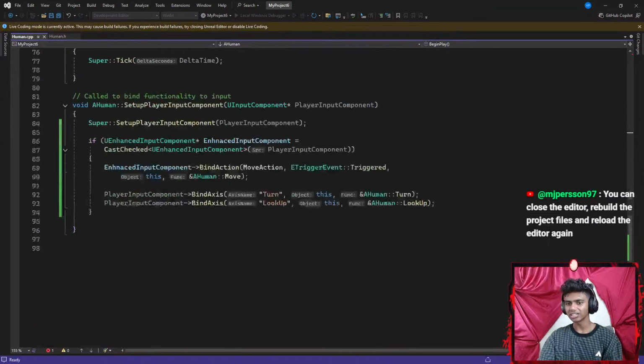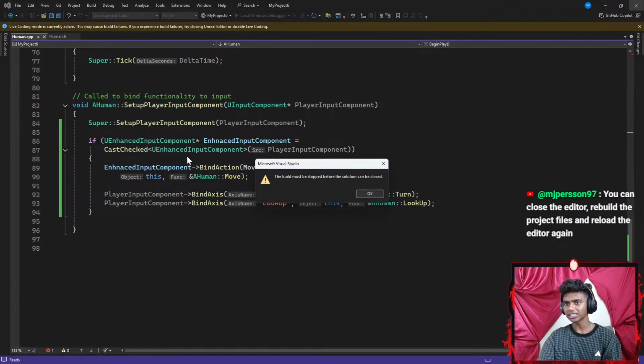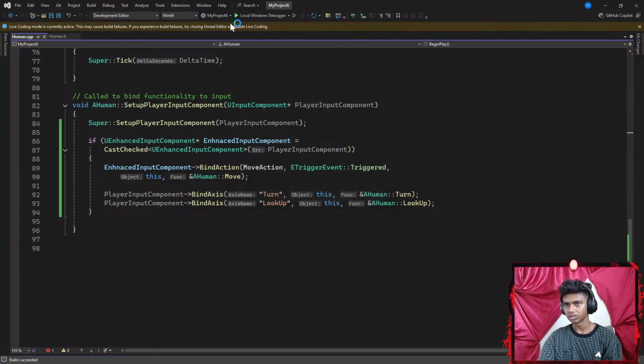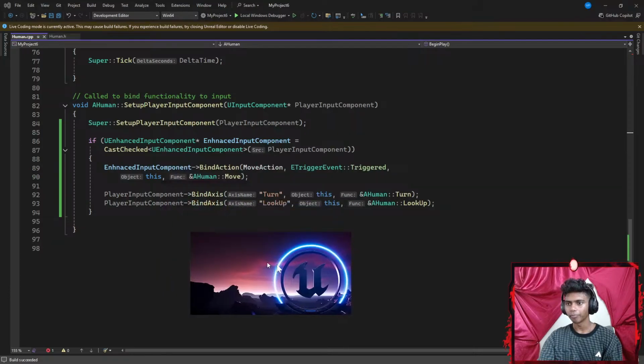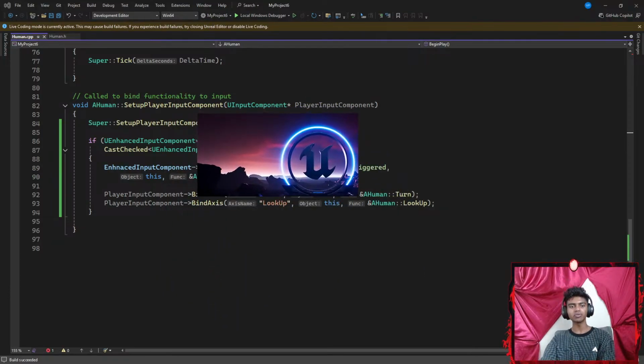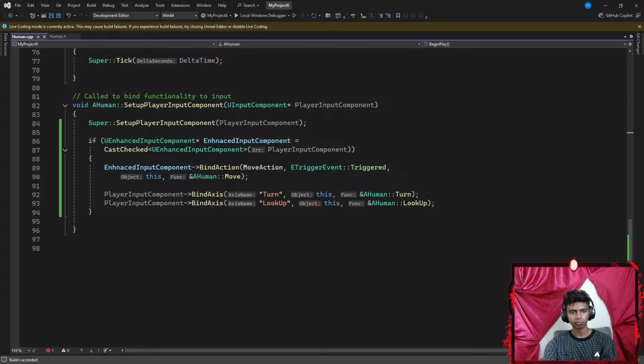I don't want to exit it. I mean, I guess I could. The build must be stopped before the solution can close. There we go. Oh, it is opening my Unreal Engine. No wonder it was taking a while. Okay, let's wait for my Unreal Engine to open. It's going to open my project. Almost done. There we go.